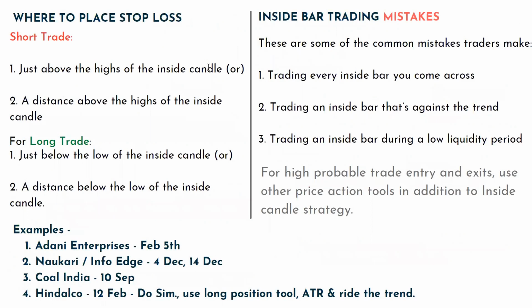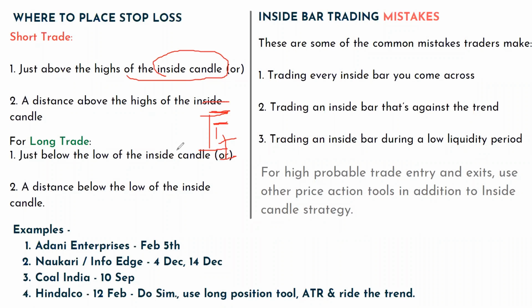So if you take a short trade, where to place the stop loss? For a long trade, just below the low of the inside candle. So let's say if you take a short trade, this is the range, and this is where the breakout happened. This is the inside candle, and once you take the trade, you'll put your stop loss above the high of the inside candle, somewhere here. Or if you want a little bit more extra space, you can put it above this also.